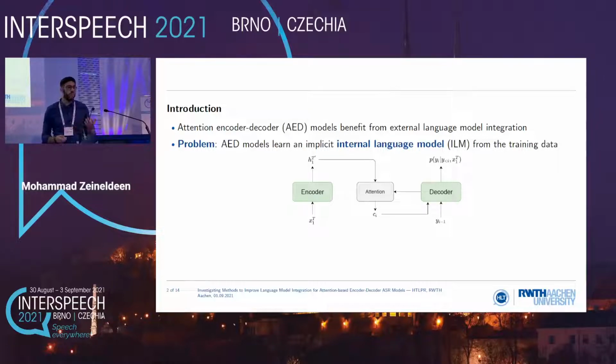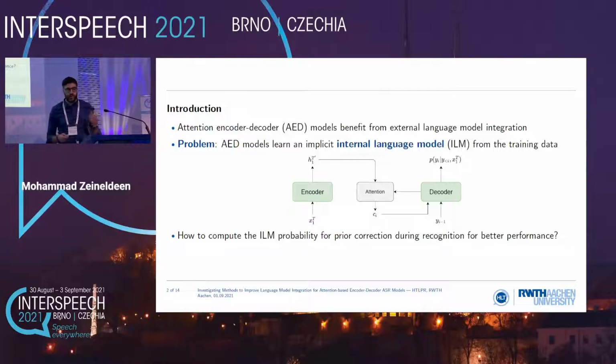And in order to do a proper integration with an external language model, we need to consider this. So the question is how we can compute this internal language model probability to do prior correction during recognition in order to get better improvement.